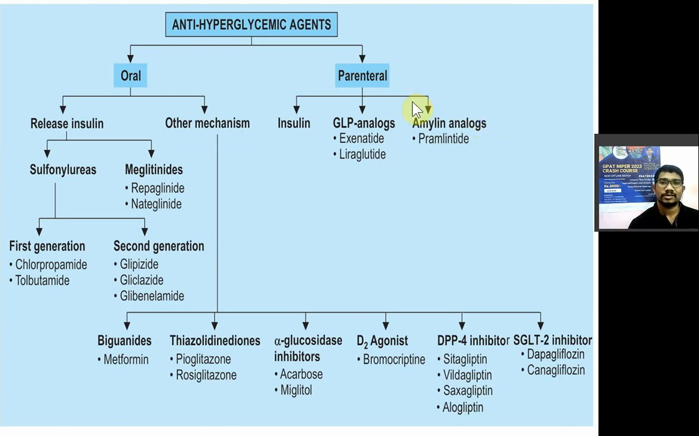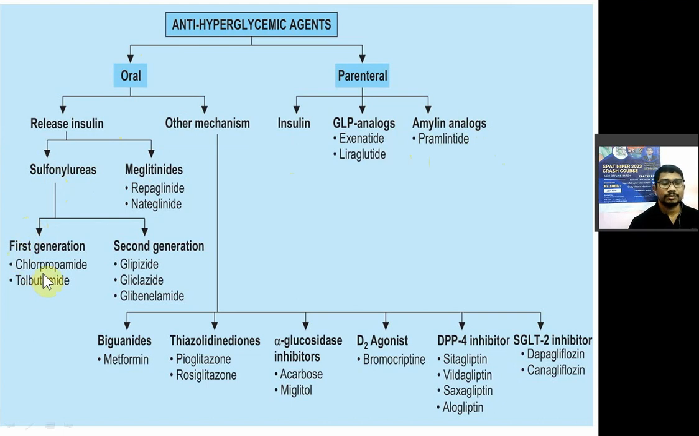Amylin analog pramlintide. So I have told you this is the only drug which is approved for the treatment of diabetes type 1 as well as 2. तो डायबिटीज टाइप 1, टाइप 2 दोनों के लिए अप्रूव किया गया है इसको यूज करने के लिए. Now let's move to the oral anti-diabetic drugs. So those which increase the insulin release: in that you have sulfonylureas and meglitinides. So sulfonylureas are further classified into two generations, first generation and second generation.